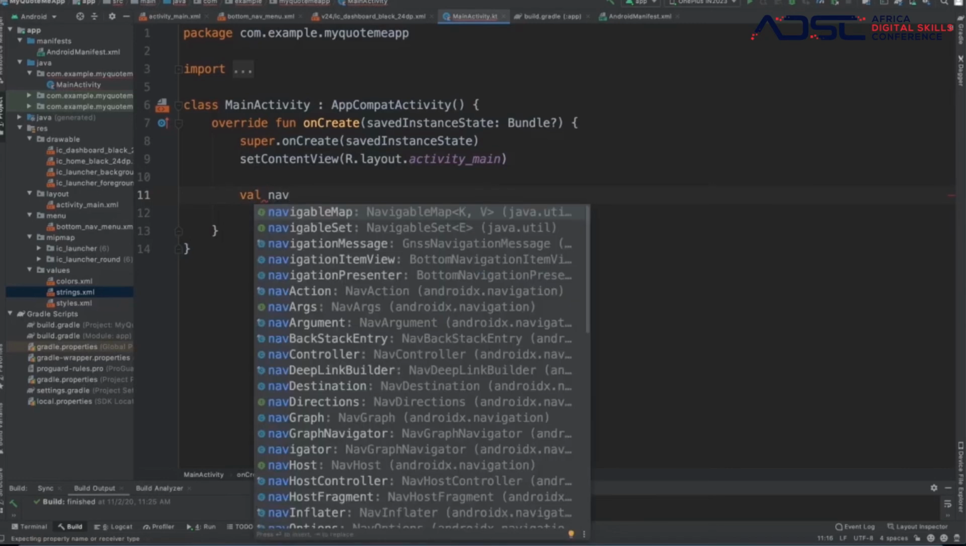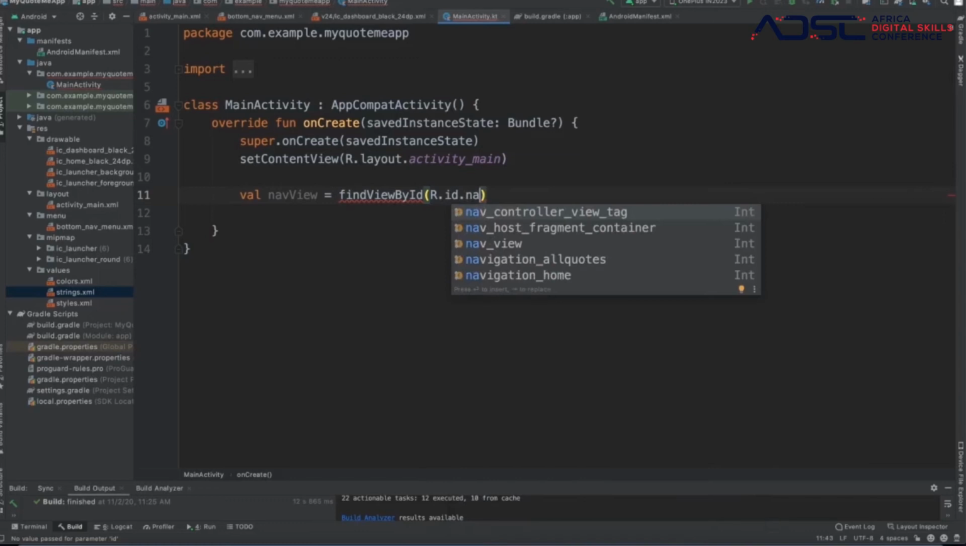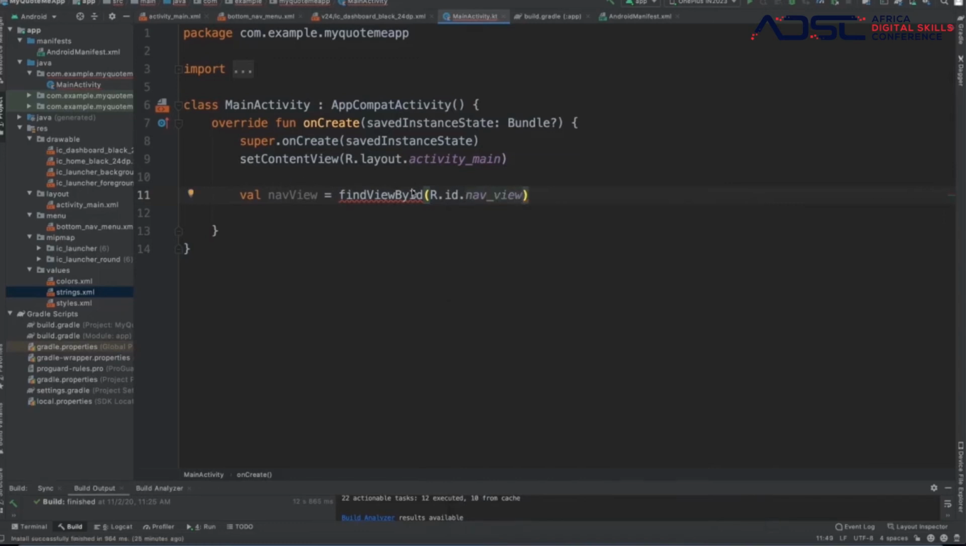nav view is equal to find view by ID, give me the nav view. That is one way of doing it, nav view. So which means the nav view,